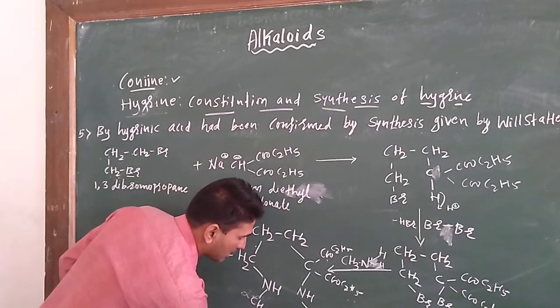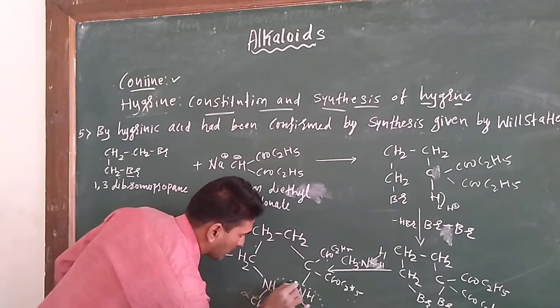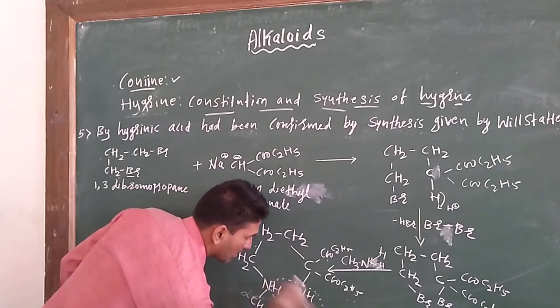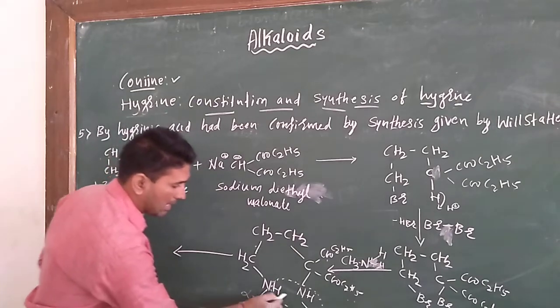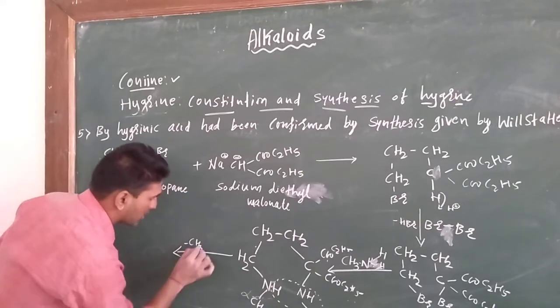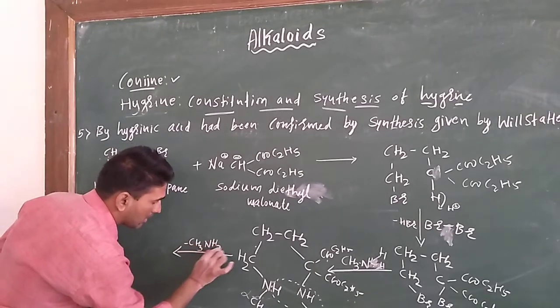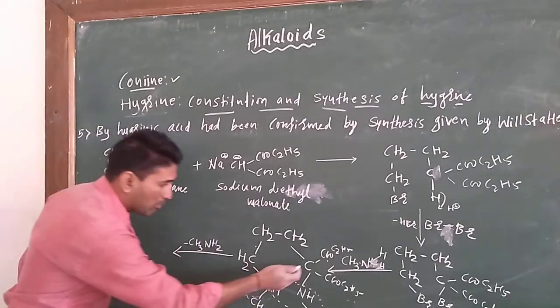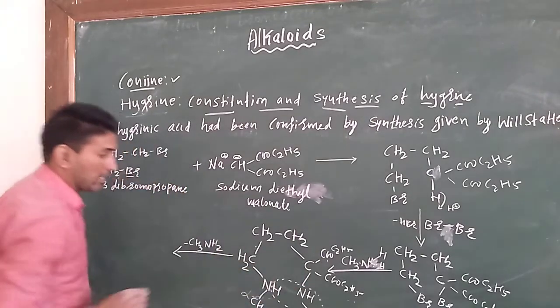CH3NH2 is removed, and a bond is formed between this carbon atom and the nitrogen atom.